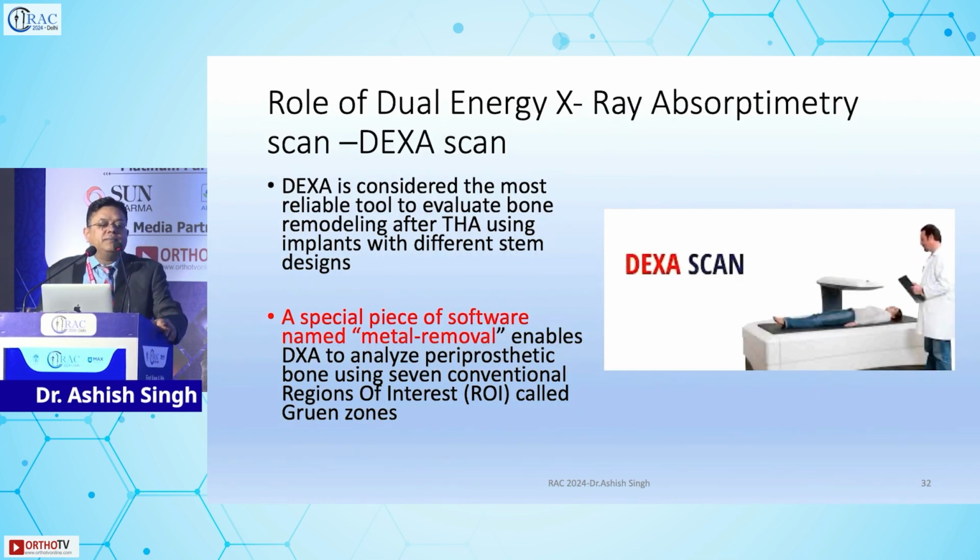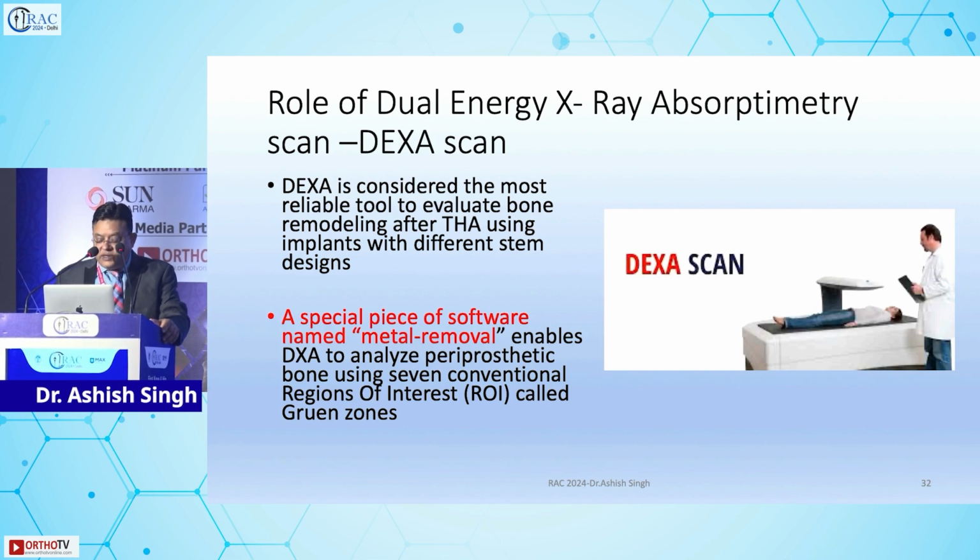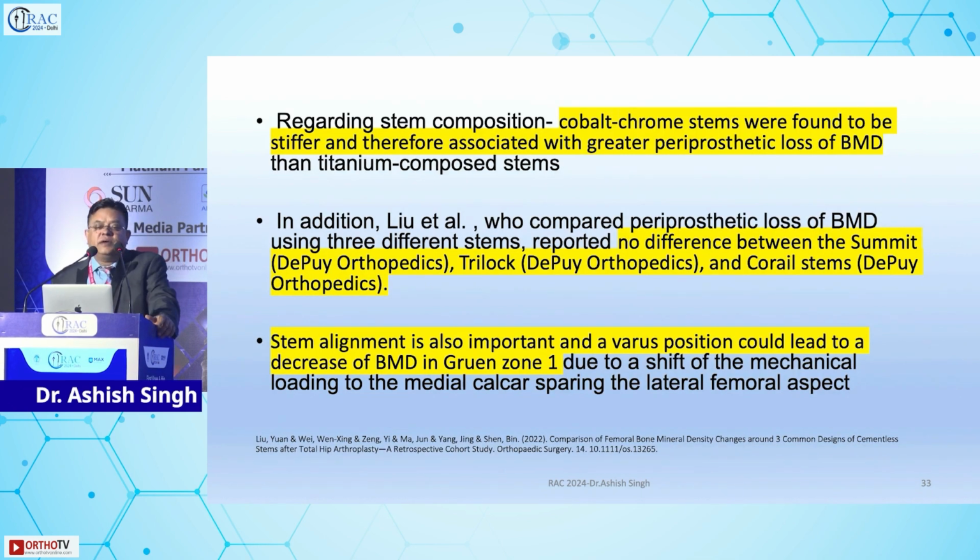Now, one thing is very important: DEXA scan. We seldom do it, we should do it, and a special piece of software, metal removal software, is available. You can analyze the Gruen zones and make sure you make it a protocol. DEXA scans have become available everywhere. Different stems have different types of effects; cobalt chrome stems are found to be stiffer, therefore associated with greater periprosthetic loss of BMD. Similarly, there are other studies which show that there is no loss of BMD, but what I recommend is that DEXA scan is a good test to do pre-op, and it should be done at the end of 2 years minimally.